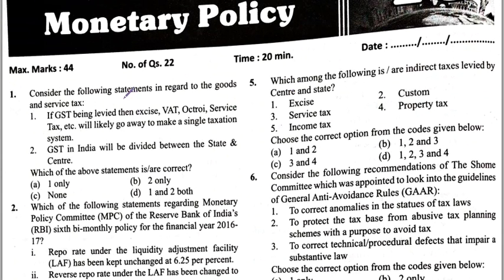Consider the following statements in regard to the Goods and Services Tax. With GST being levied, excise, VAT, service tax, etc. are likely to go away to make a single taxation system. The GST is there, so this statement is correct. GST in India will be divided between the state and the center. This statement is also correct. Asking for the correct statements, 1 and 2 are correct, so the answer is D.